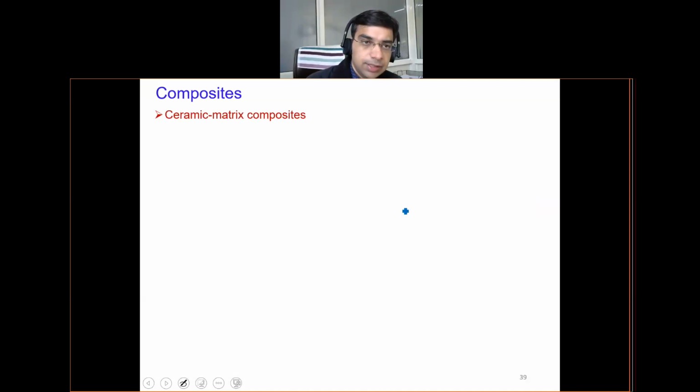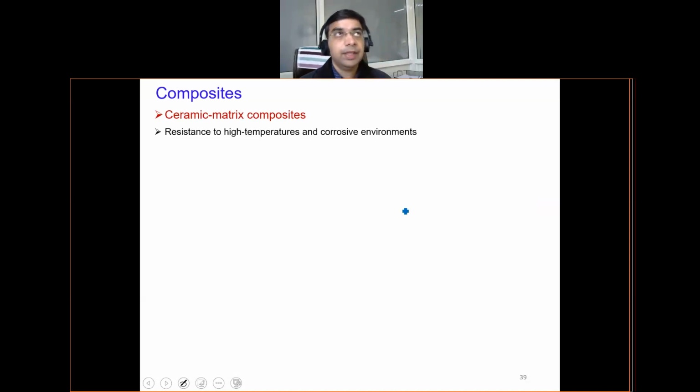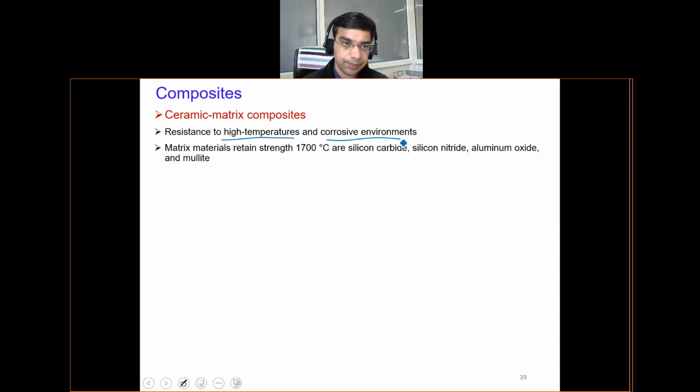Next are the ceramic matrix composites, in which the matrix is ceramic. Ceramics are known to be resistant at high temperature and in corrosive environments, and there are very critical applications there which I will discuss. In the case of metal matrix, I mentioned the temperature can go up to 500 to 800 degrees or maybe 1000 degrees.